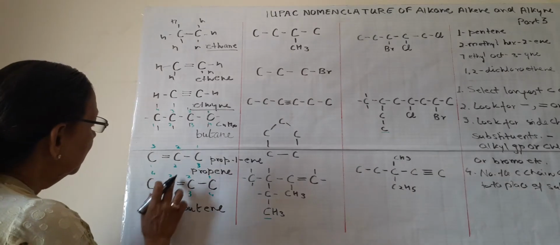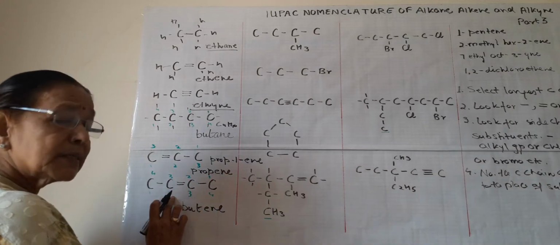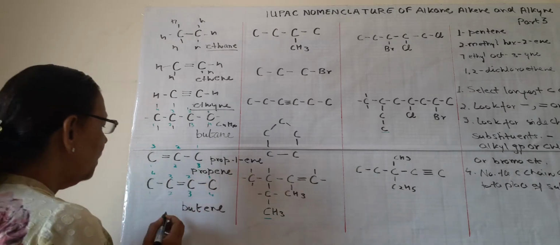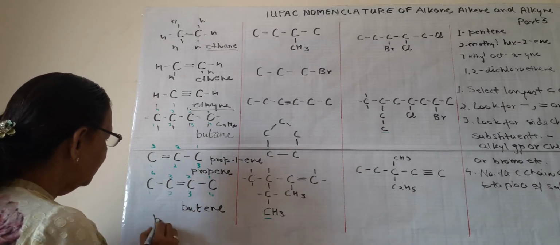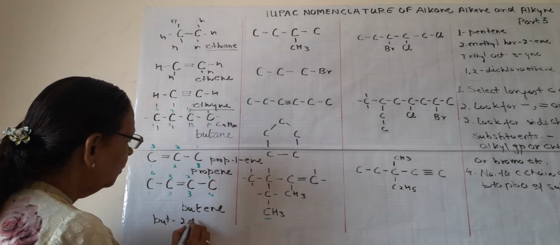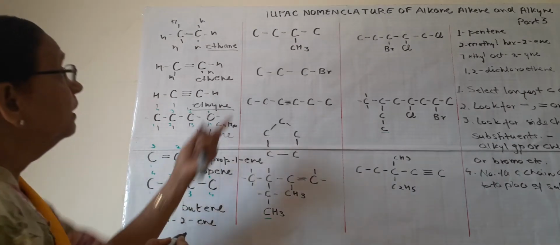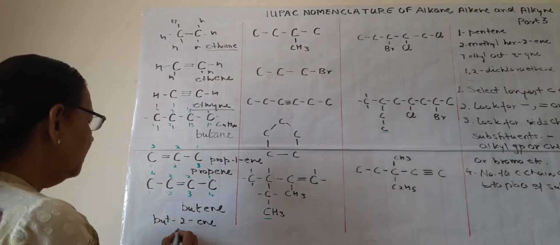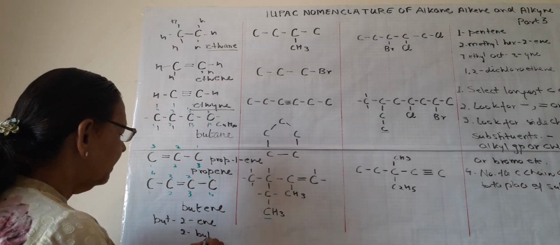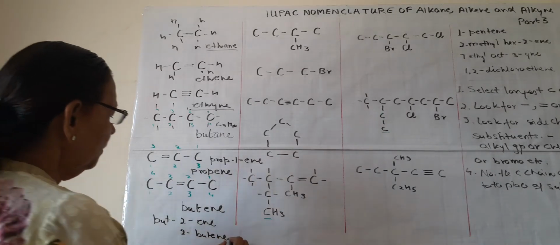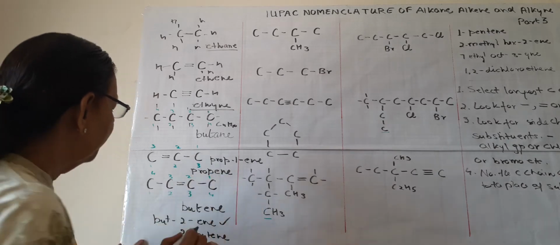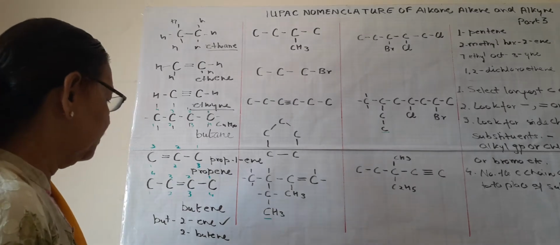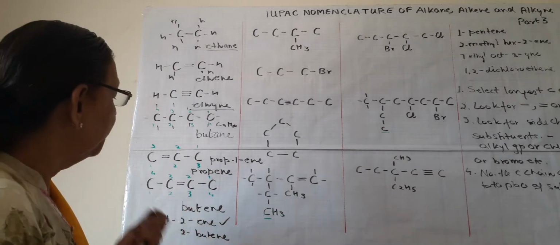From this side the double bond is on the second carbon. From this side also, the second carbon. So how will you write this? You will write this but-2-ene. This is the correct IUPAC nomenclature of this butene, or generally in some books it is also written as 2-butene. We generally prefer but-2-ene, but 2-butene is also correct. So this is butene.